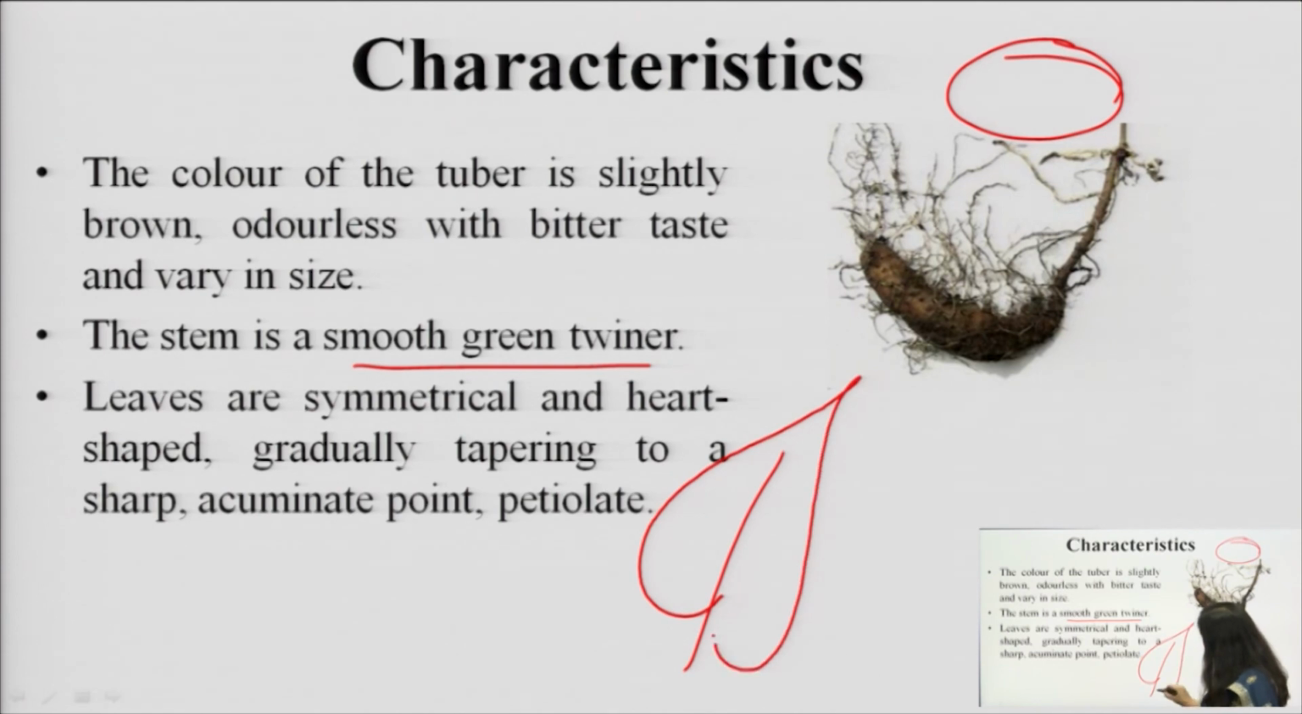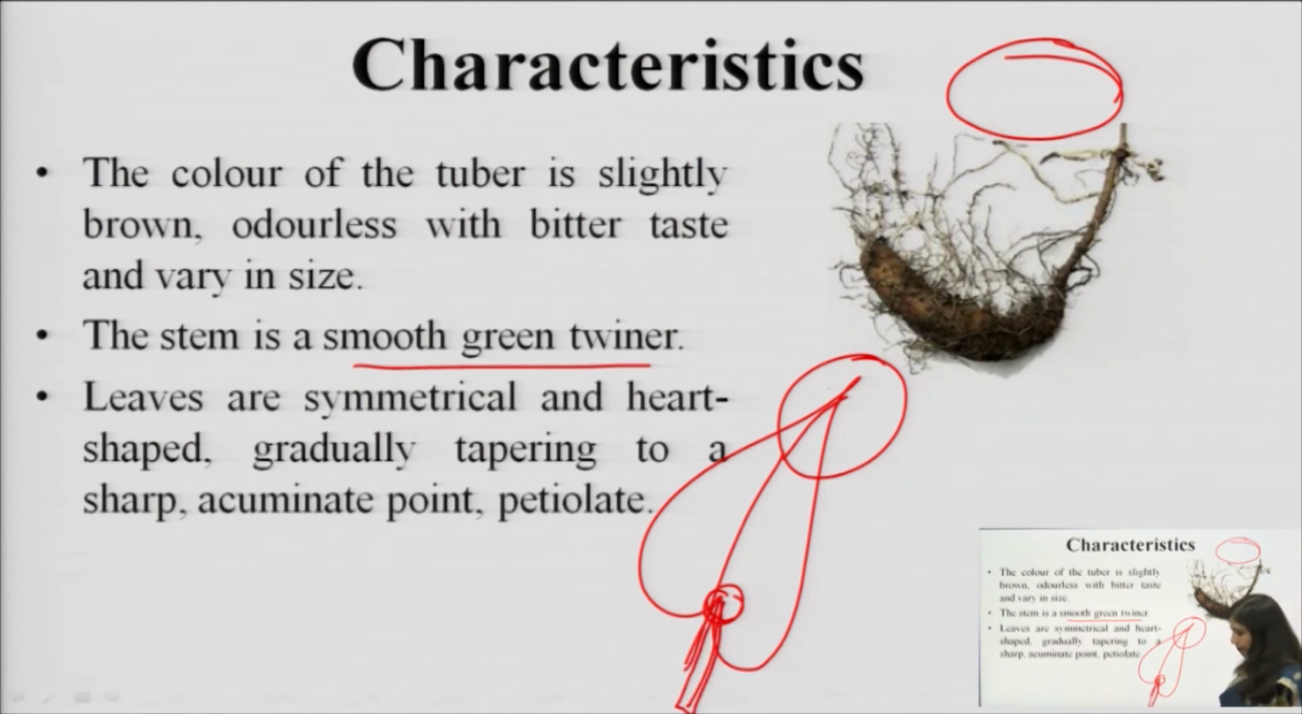The leaf is something like this, the base is symmetric, means they join at the same point. The base is heart shape, and it is gradually tapering to have a sharp and acuminate apex. And it is petiolate in nature, means it is having a petiole.